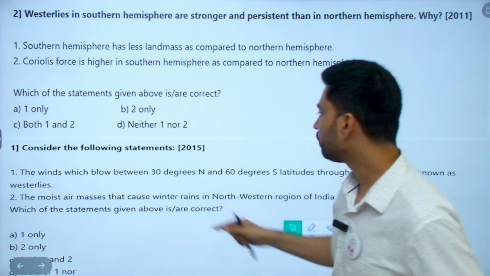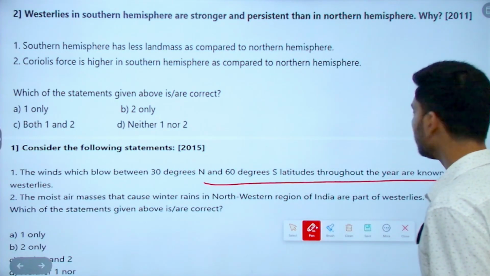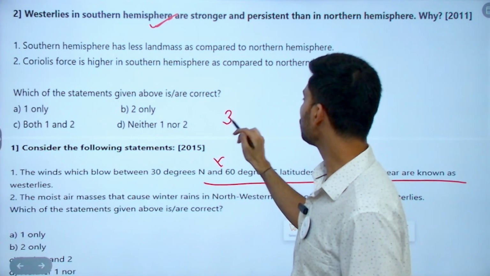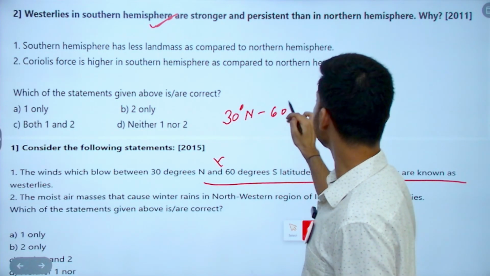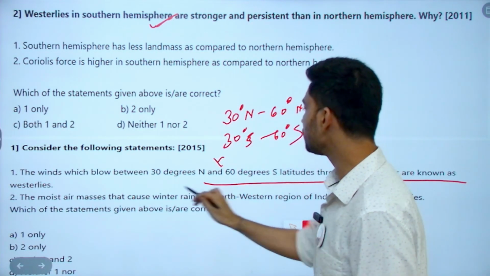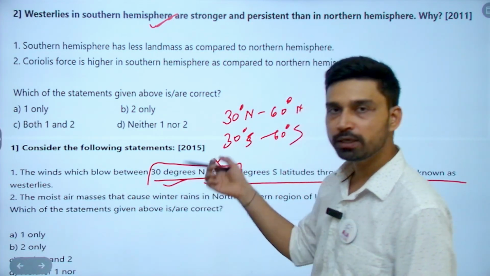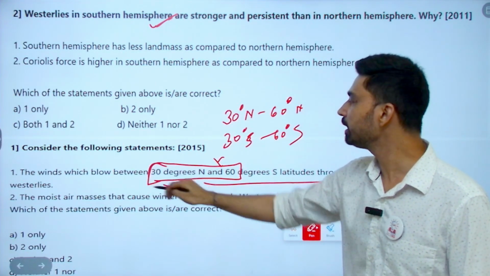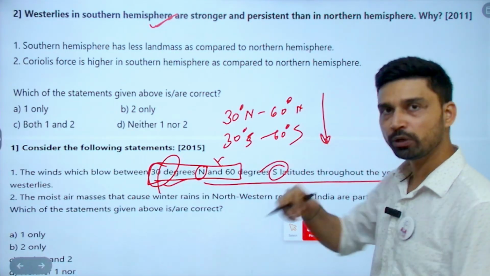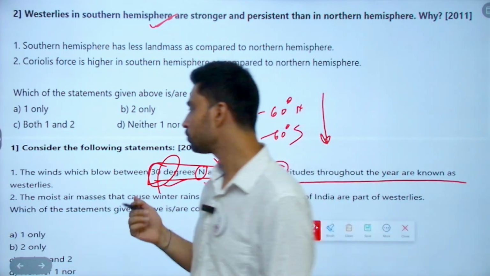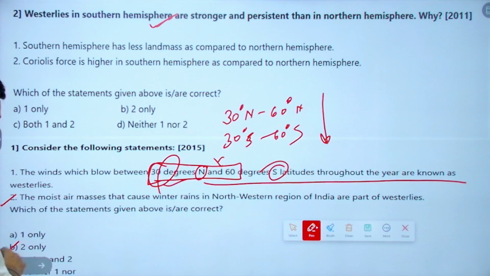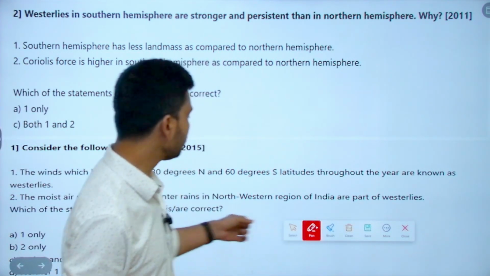Now, winds that blow between 30° north to 30° south throughout the year are known as westerlies. This is again a repetition of a question, but this is an incorrect statement because it is 30° north to 60° north and 30° south to 60° south. So see, UPSC is trying to trick you, because if you do not read options properly, you would just see this 30 degrees and mark it correct, 30 degrees, 60 degrees. But here it is north, here it is south. In between you have a lot of other winds, trade winds, north is trade wind, south is trade wind. Moisture masses that cause winter rains in the northwestern region of India are part of westerlies. That is correct. In Indian geography climate you have to study this. So B is the correct option in this case.